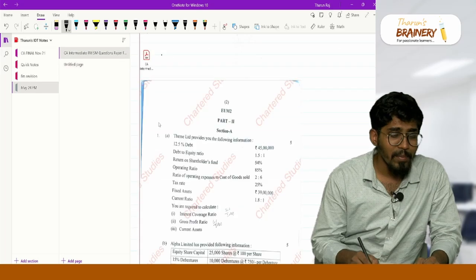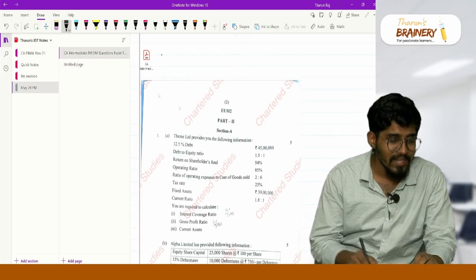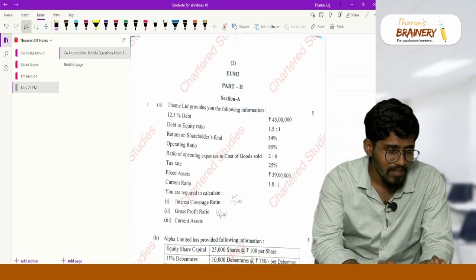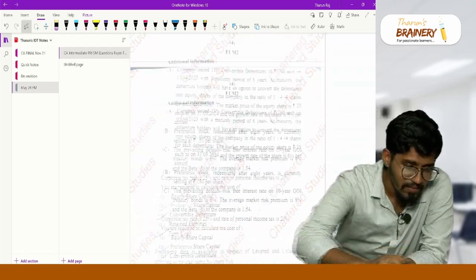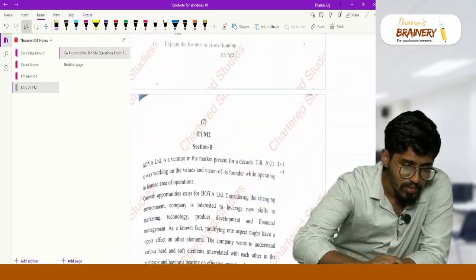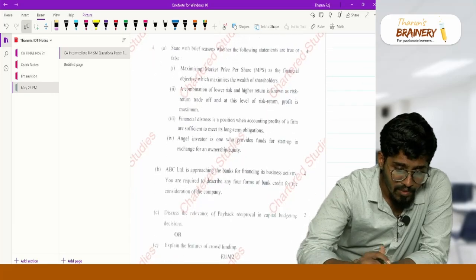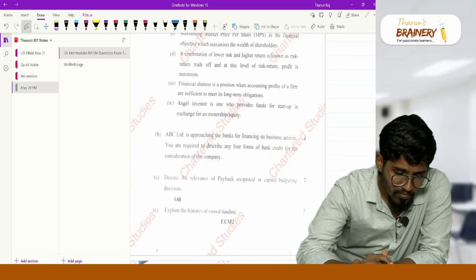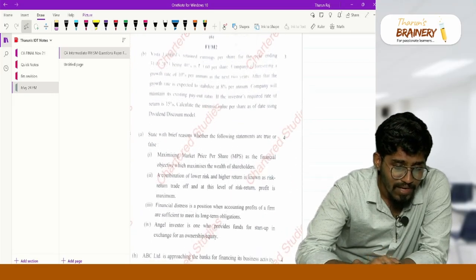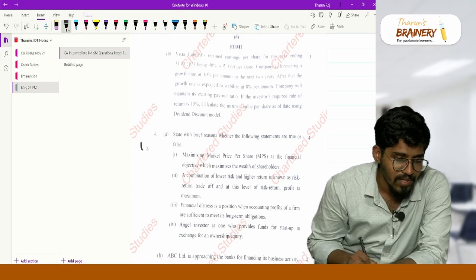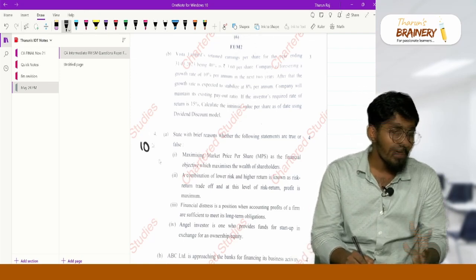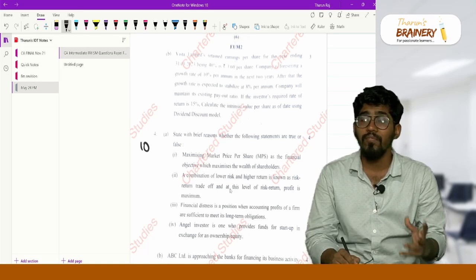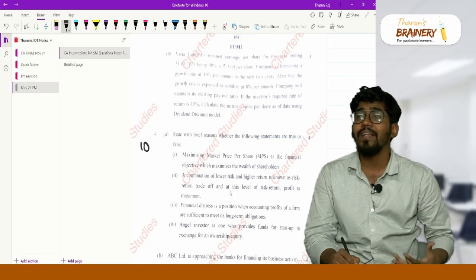See, this is the question paper that I got. You guys shared it with me in the Telegram group. Now, 50 marks is the FM paper. In the 50 marks FM, the last question usually will be theory, with 4 marks, 8 marks and 10 marks. So the last 10 marks question is theory. 40 marks is the practical problems that we have to solve, and 10 marks is the theory.